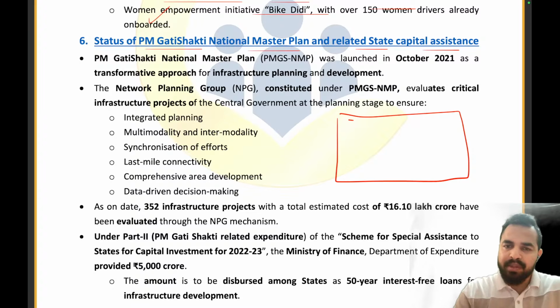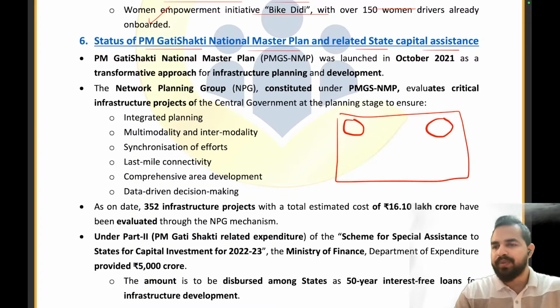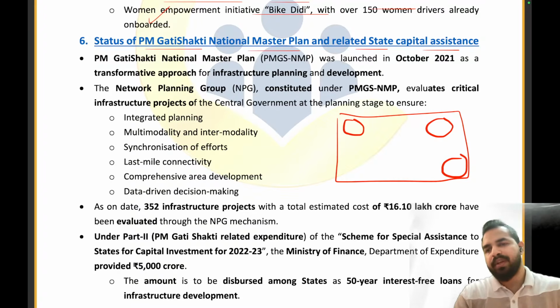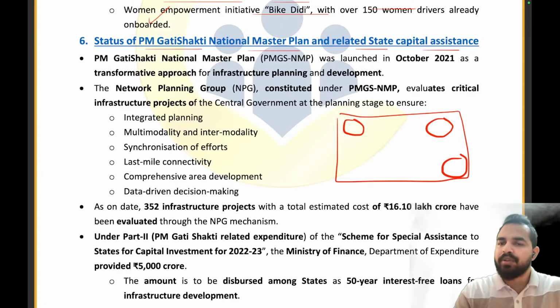So let's take an example. There is a railway station, right? Then we are having an airport as well. We are having a port as well. And now we are having the roads as well. Now let's take an example. When it comes to the roads, they are basically like this. Roads are basically like this, right? But no road is connecting to the railway station, no road is connecting to the port, no road is connecting to the airport.